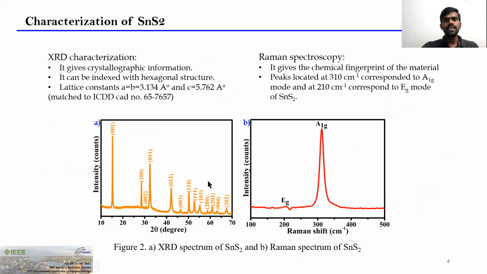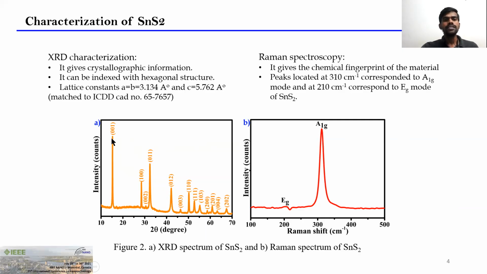After synthesizing this tin disulfide, we characterize it using XRD spectroscopy to confirm the formation of tin disulfide. Here figure 2a displays the XRD spectrum. It has various diffraction planes, and all these diffraction planes are attributed to the tin disulfide hexagonal structure with its respective lattice constant.